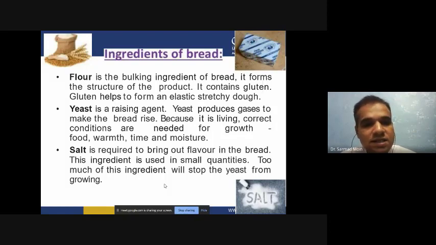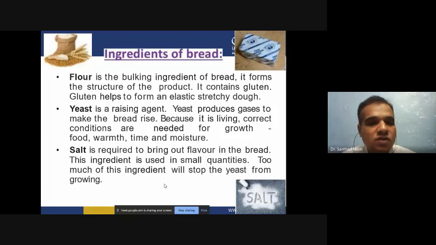So the other ingredient we are adding is salt, and we are adding it basically to produce flavor. This ingredient is used in a small quantity, and too much of it will stop the yeast from growing. When we use a perfect quantity of salt, the flavor of the bread will be enhanced.